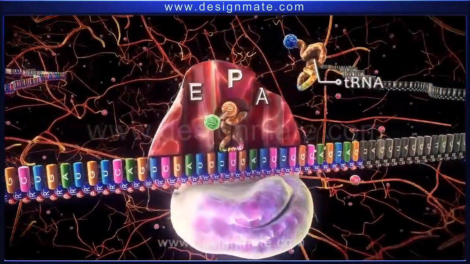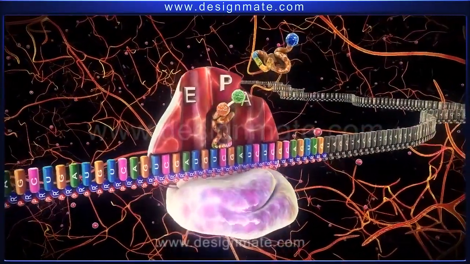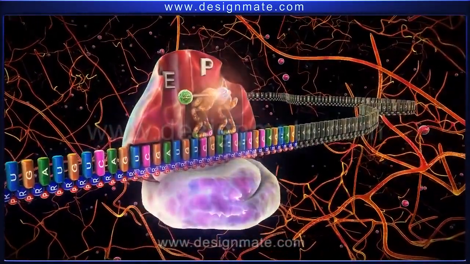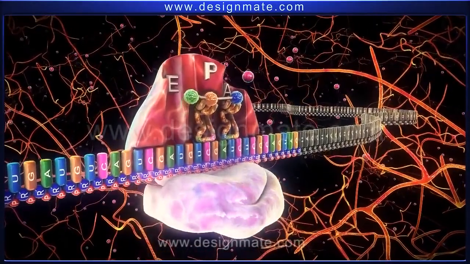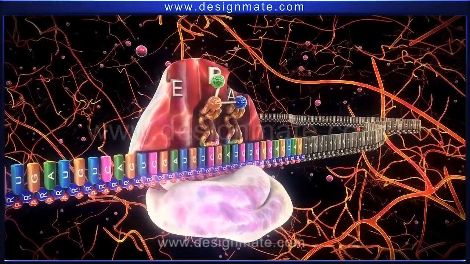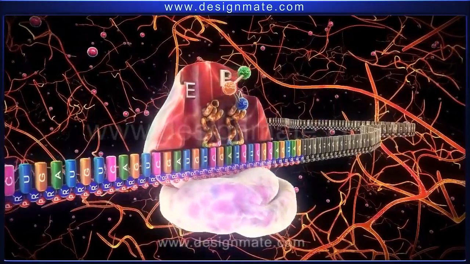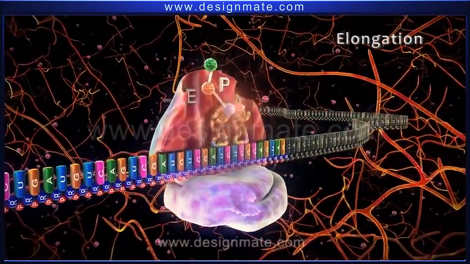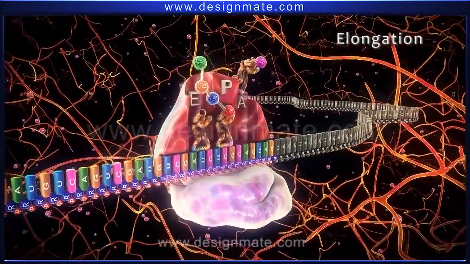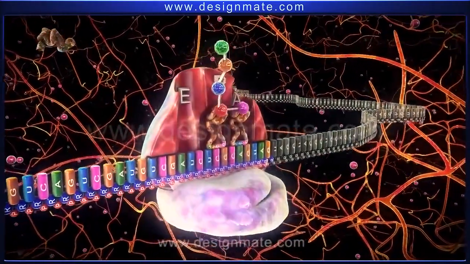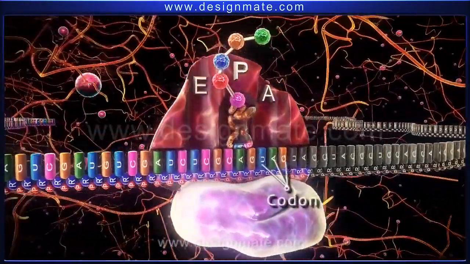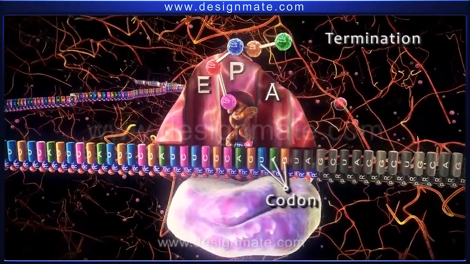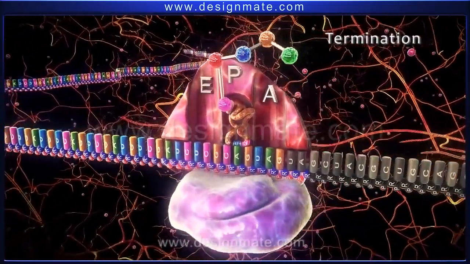Meanwhile, another tRNA carrying an amino acid molecule attaches to the A site. This is followed by the binding of the amino acid molecules. Repetition of this process leads to the formation of an amino acid chain. This event is called elongation. Finally, when the UAG codon, or the stop codon, reaches the A site, elongation is terminated. Termination is the last stage of protein synthesis.